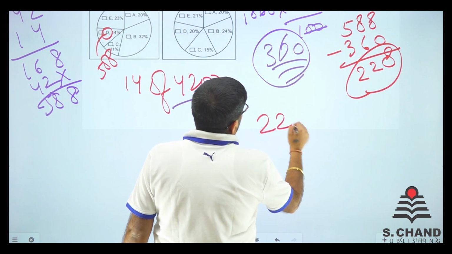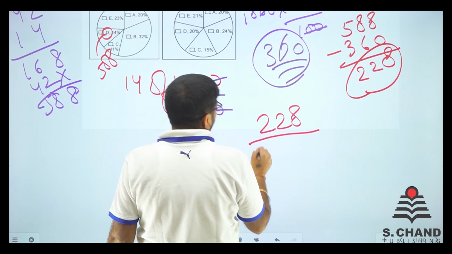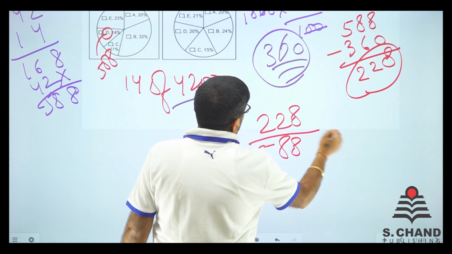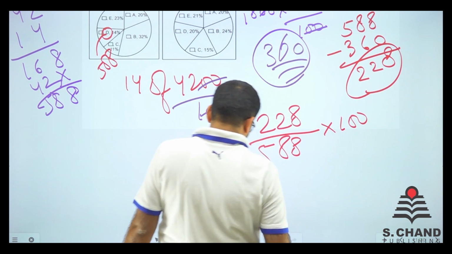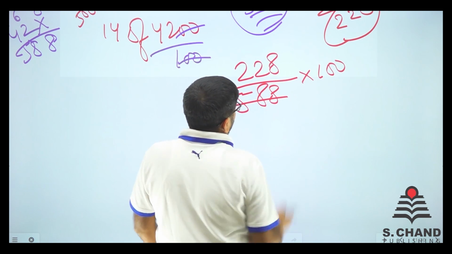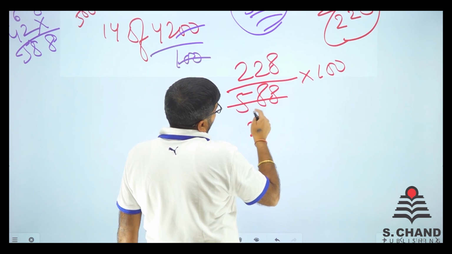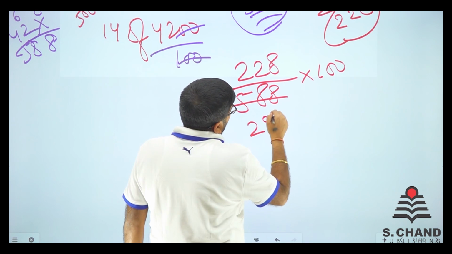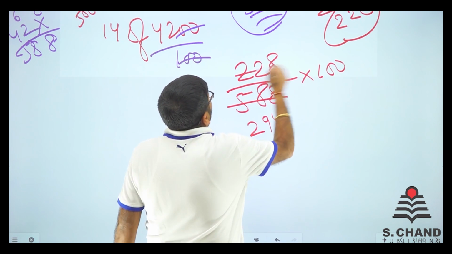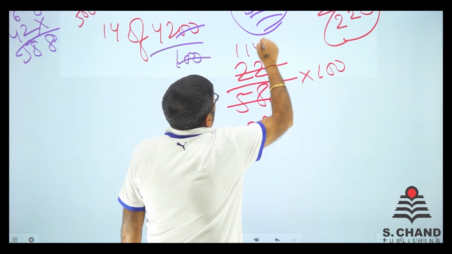So 228 is what percentage of 588 into 100. We have just one formula, just divide by 2 and then let's see what happens. 2 2s are 4, then we got 1, 18, 18 is 9 times and it is 4 times. Here we go, 228 is 114.